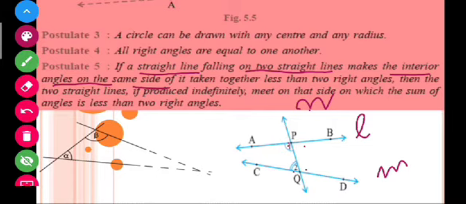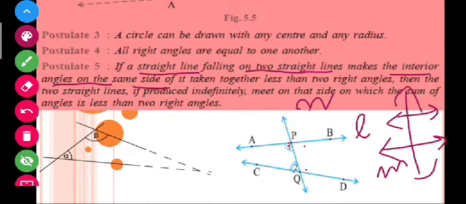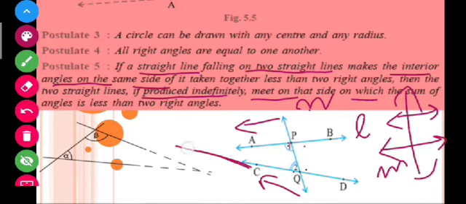Students, by looking at this figure, you can also think that if the sum is 180, then these lines can't be like this. If the sum is 180, then the situation must be like this. But here the sum is less than 180, so it must be that one line is in this way, another line is this way. So then the two straight lines, if produced indefinitely, meet on that side. The statement is saying that if you produce these two lines like this, these two lines will meet somewhere.